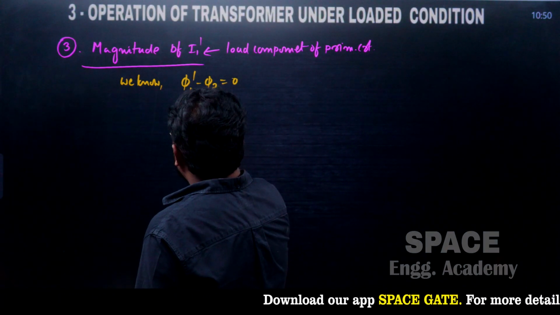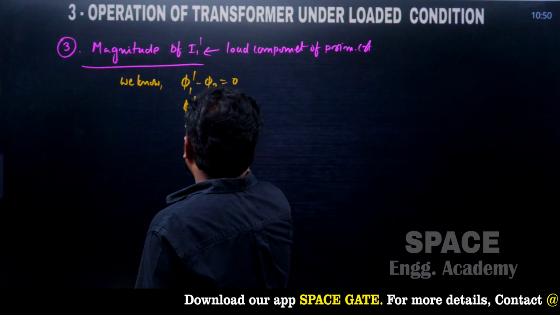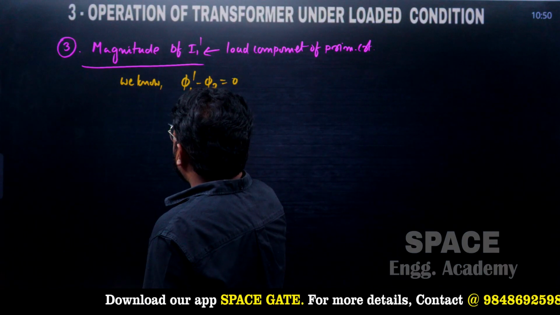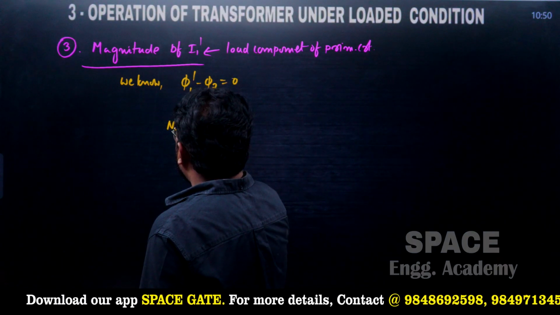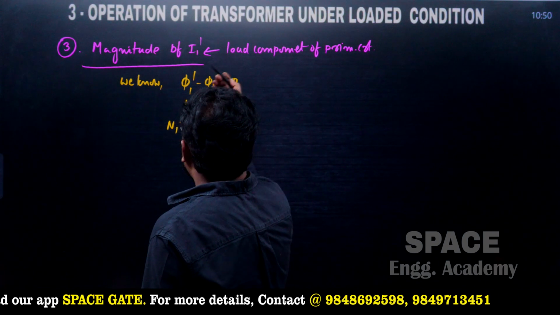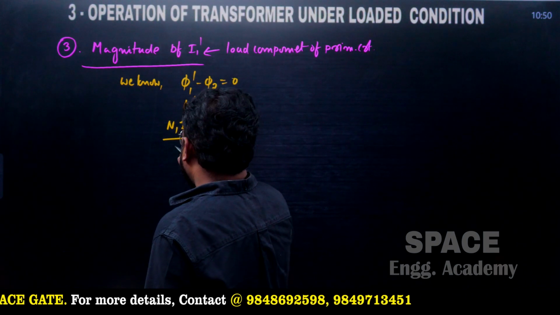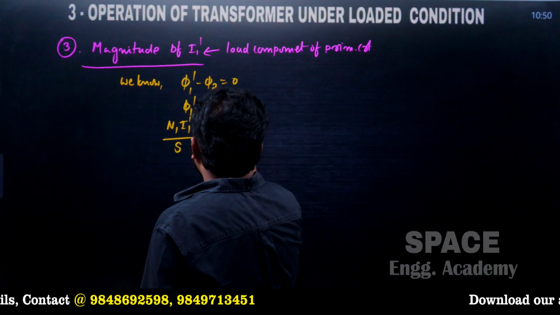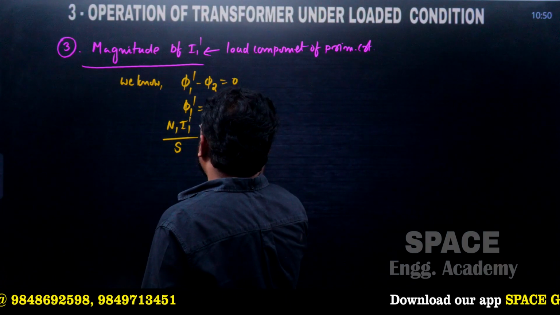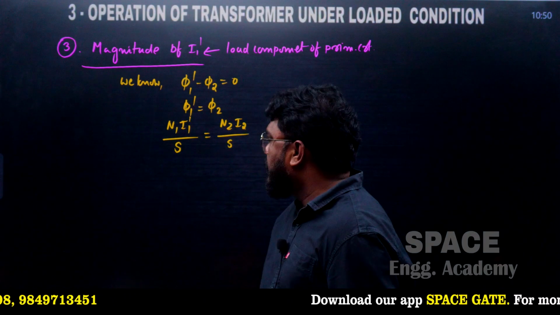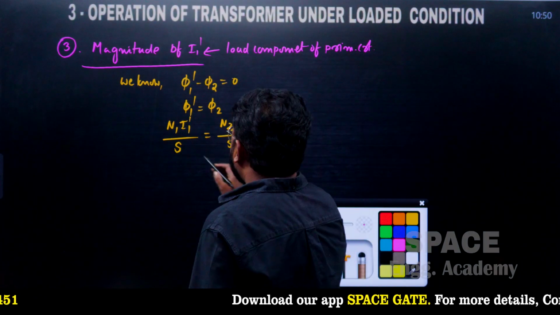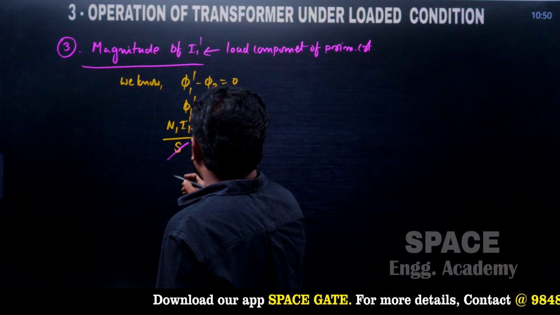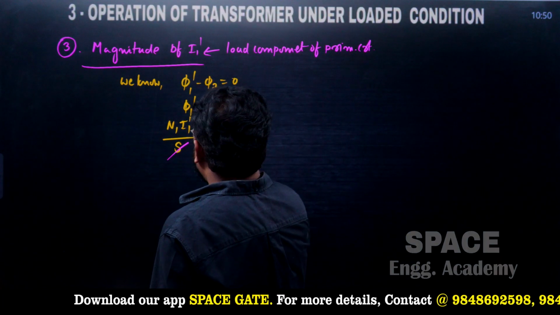Phi 1 dash can be written as equal to phi 2, where phi 1 dash is equal to the primary MMF, the load component of primary current, divided by the reluctance of the core. And this is also N2 I2 divided by the reluctance of the core. These two cancel, the reluctance is cancelled, and we require I1 dash.